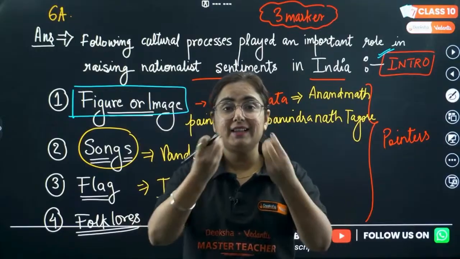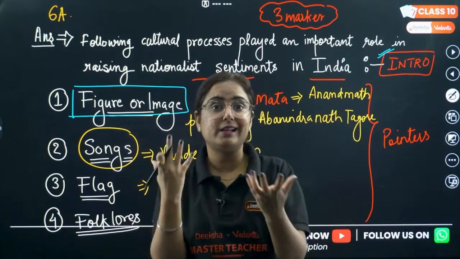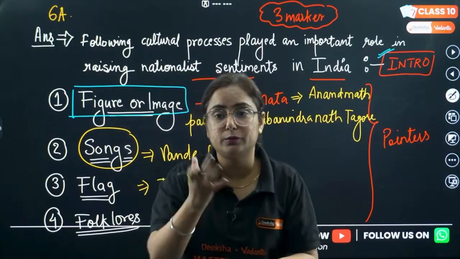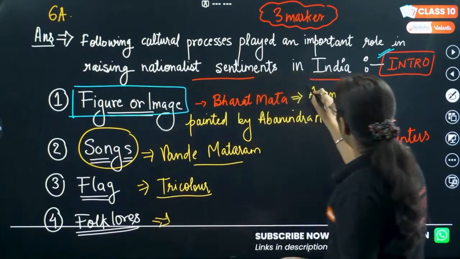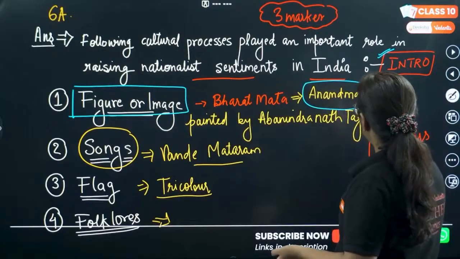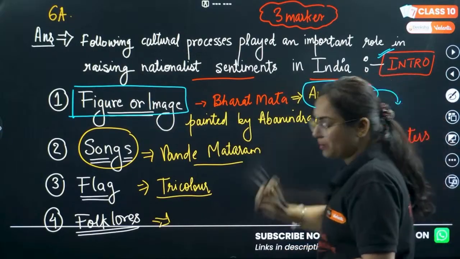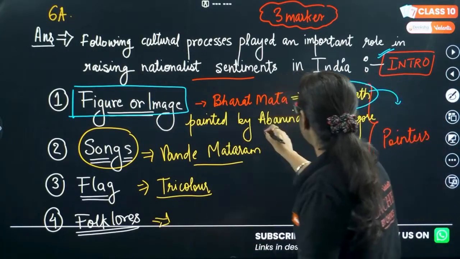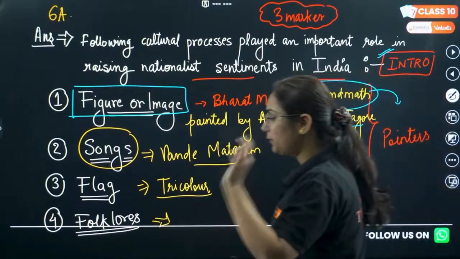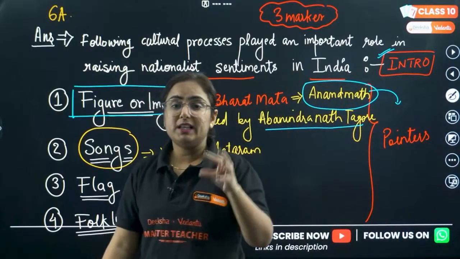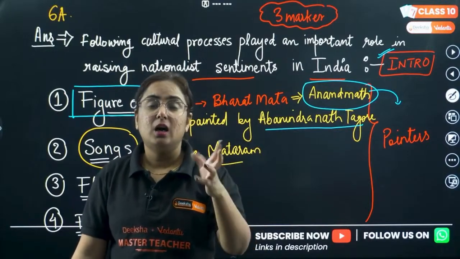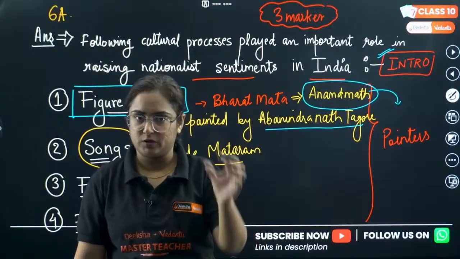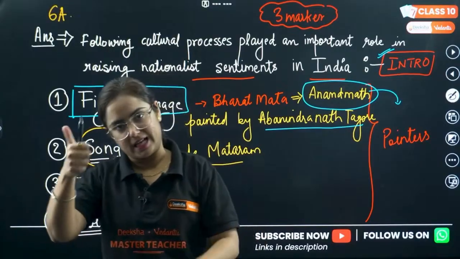Whenever you connect your nation with a motherly figure, you definitely have a connected feeling. This picture was mentioned in the novel Anandamath written by Bankim Chandra Chattopadhyay, but it was painted by Abanindranath Tagore for the first time, and this one is so divine and soulful, an ascetic figure of Bharat Mata. Okay, 2 lines done. That's it.